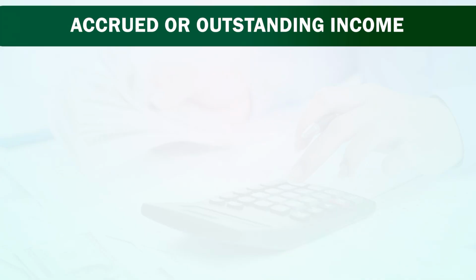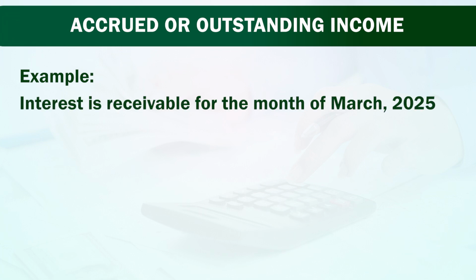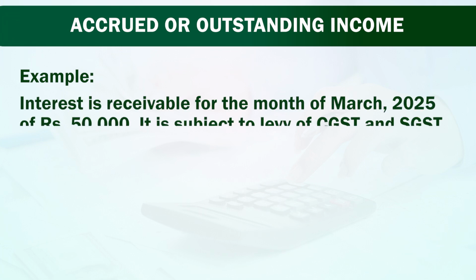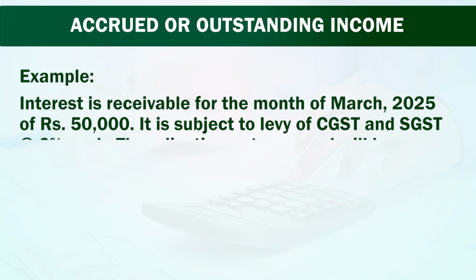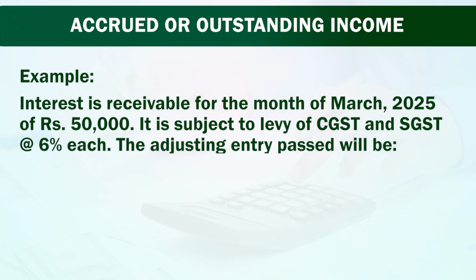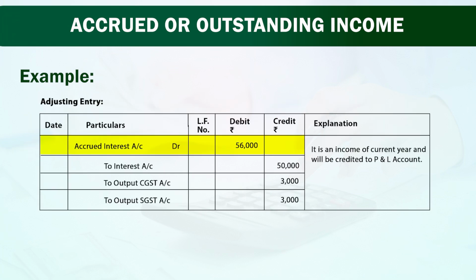Let us understand it with the example. Interest is receivable for the month of March 2025 of rupees 50,000. It is subject to levy of CGST and SGST at the rate of 6% each. The adjusting entry passed will be accrued interest account debit 56,000, to interest account 50,000, to output CGST account 3,000, to output SGST account 3,000 rupees.